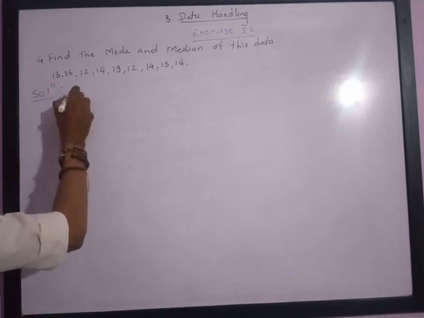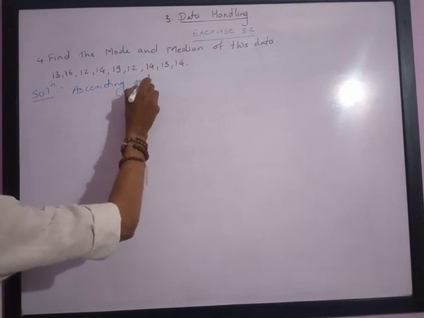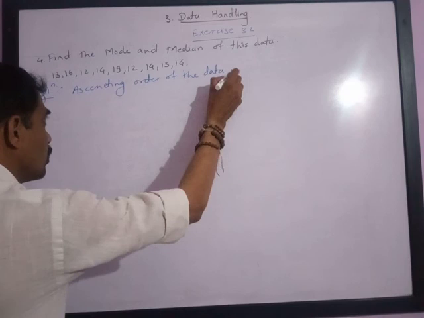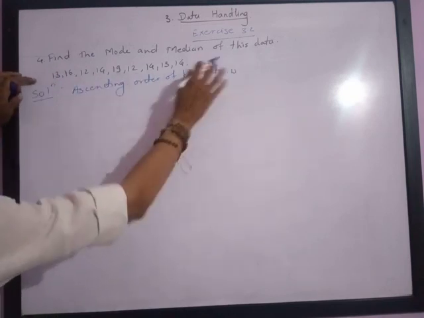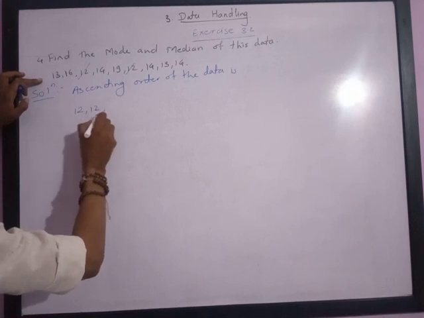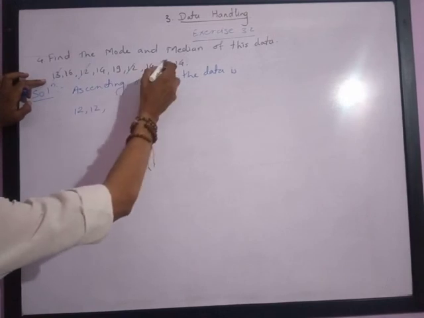So the ascending order of the data is: the lowest among these is 12, which is repeated 2 times. Then comes 13, which is also repeated 2 times.